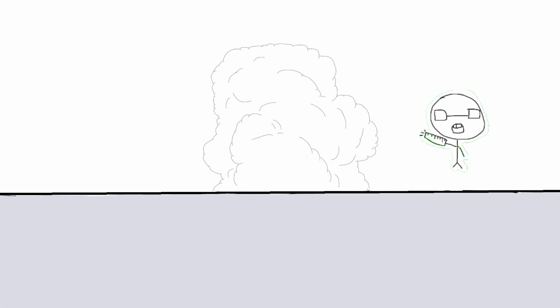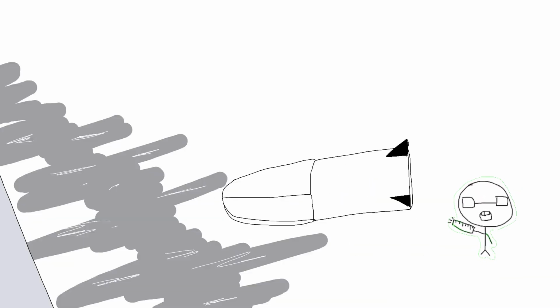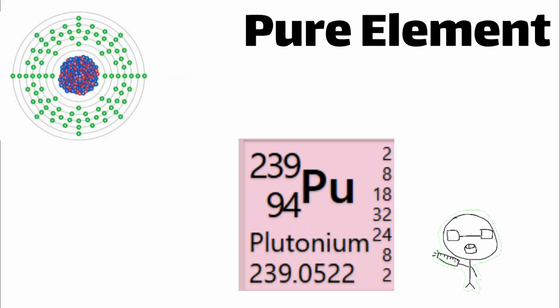This is an explosion, and this right here is a hydrogen bomb. Have you ever wondered how this small thing caused an explosion as big as this? Well, to start, there are different types of elements you can use to create an explosion. One of them is plutonium-239, or Pu-239.